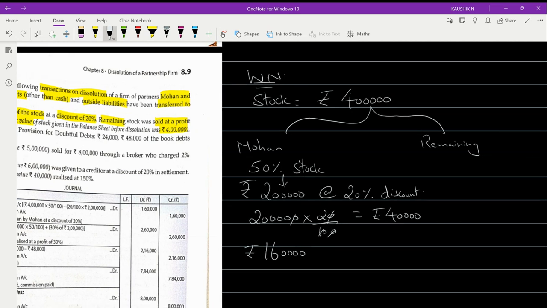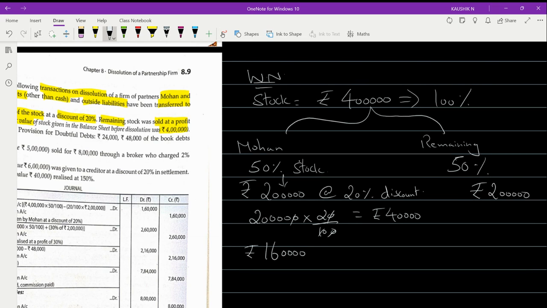Now, out of 4 lakh, if Mohan takes 50 percentage of the stock, the remaining will also be 50 percentage. This 4 lakh is nothing but the 100% value. So when Mohan takes 50%, the remaining is another 50%, and its value is also rupees 2 lakh.